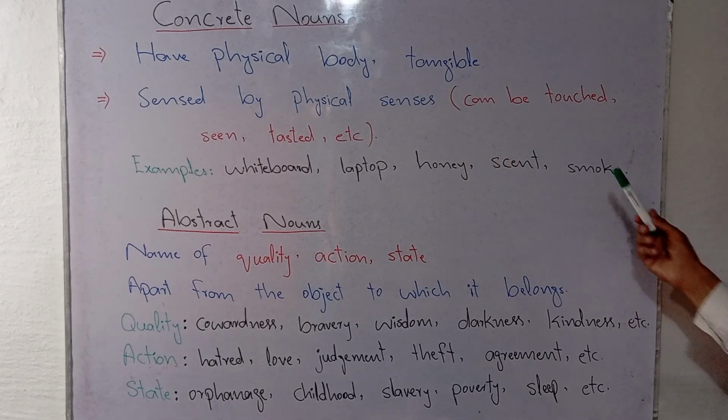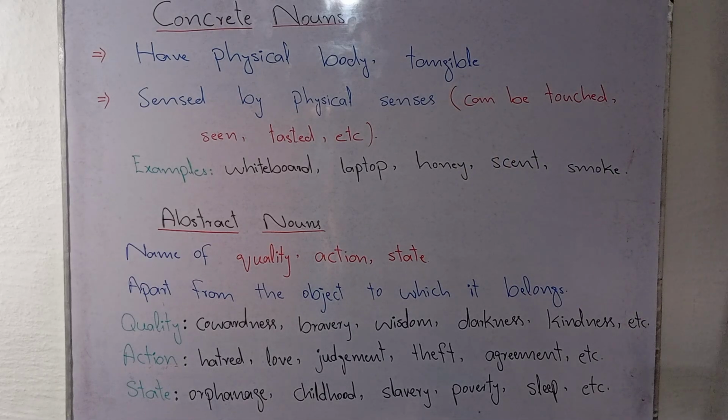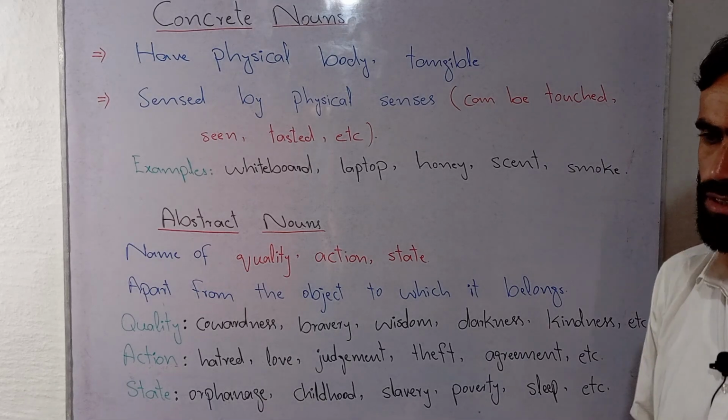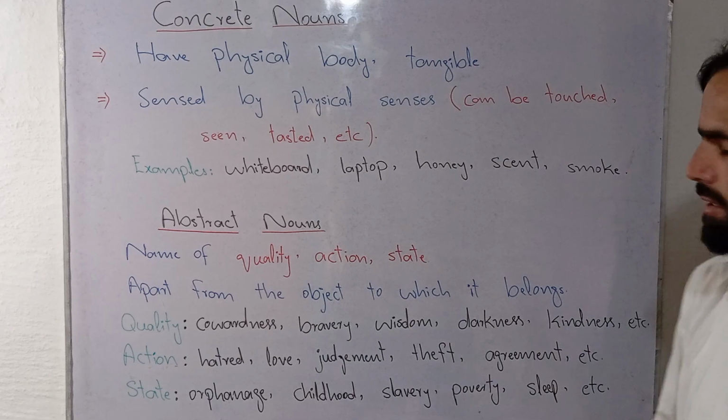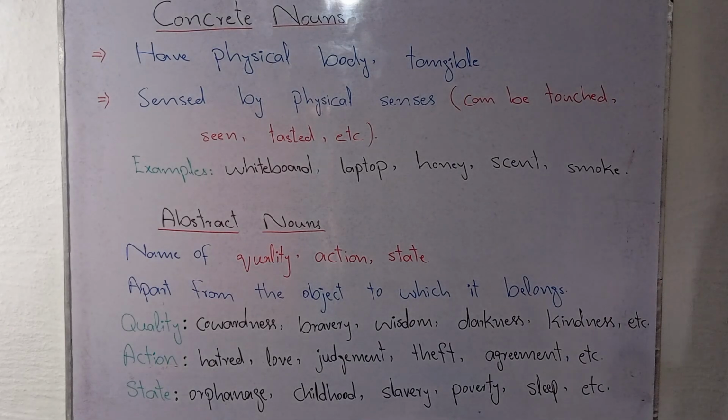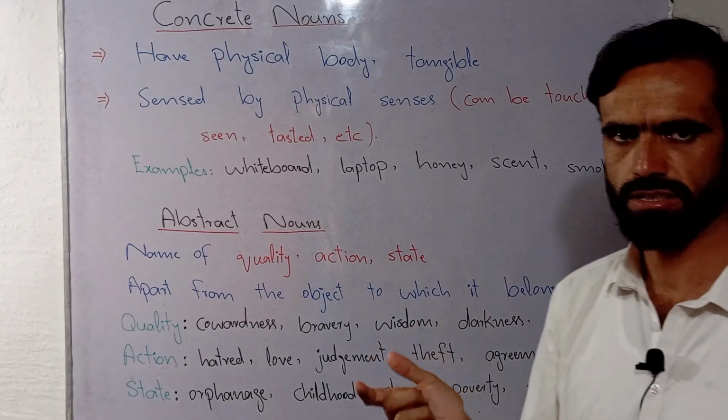On the other hand, smoke is also a concrete noun, because smoke has a particular color that can be seen, and smoke can be felt as well through our nostrils.